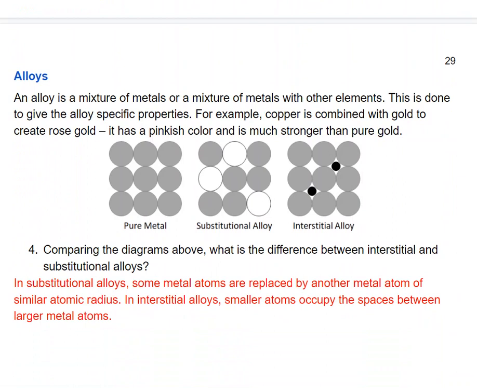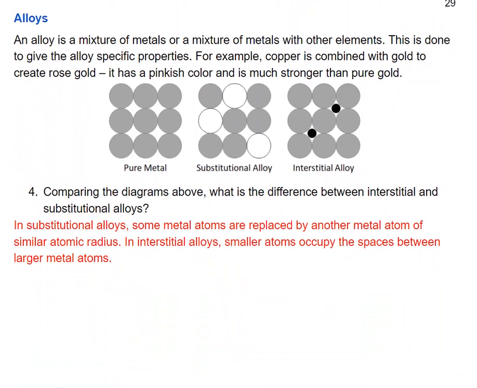Alloys are mixtures of metals or perhaps metals and other elements. This is done to give the alloy very specific properties. For example, copper is combined with gold to create rose gold. It has a different color and it's much stronger than pure gold.